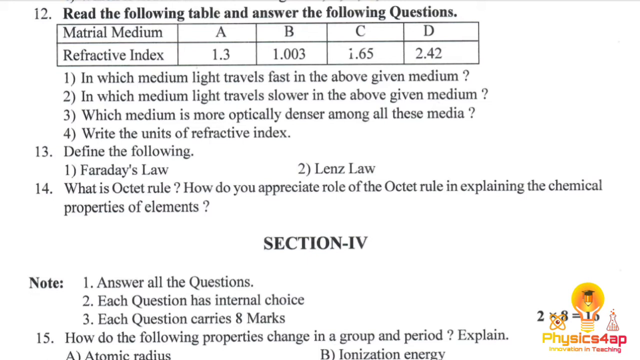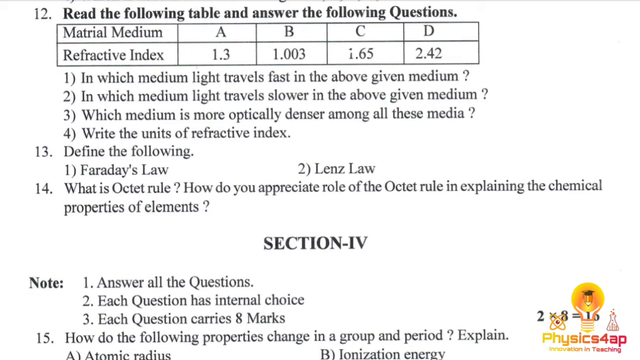And which is the more optically denser medium among all of these? The medium which has more refractive index, so that is D, which has 2.42, is the optically denser medium. And write the units of refractive index. So obviously it has no units for the refractive index.